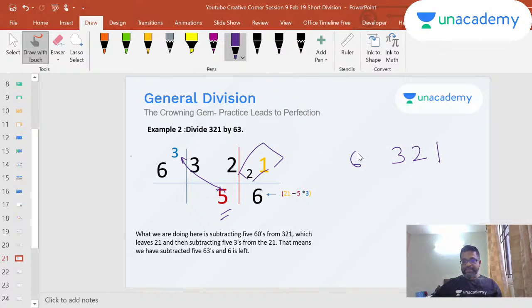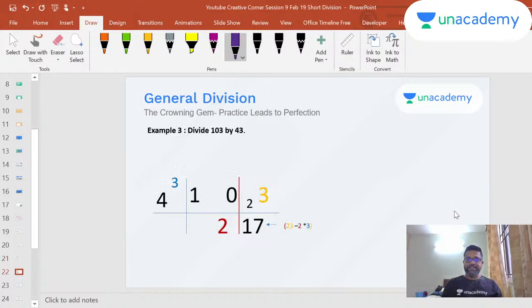321 divided by 63 is your problem. So 3, I put it on the flag, right? I draw this line here now. Okay, 32 divided by 6 is a 5, remainder 2. And then I get 21 minus 3 into 5. 21 minus 15 is a 6. So that's how I got 5, remainder 6. So that's easy.